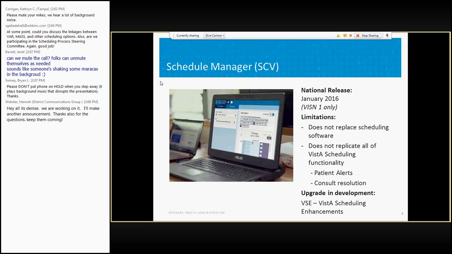Well, the schedule manager goes along with that, the SCV, because obviously you have to be able to respond to the request. So, of course, they go hand in hand. And in Vision 1, we will be using the original SCV that was built for the purpose of responding to the veteran request for appointments. It's important to note what it says on the screen. This doesn't do everything that Vista Scheduling does. The scheduler may need to go into Vista Scheduling to verify a few things, but the main purpose of this screen is for the scheduler to see the requests that have come in and then act on them and respond